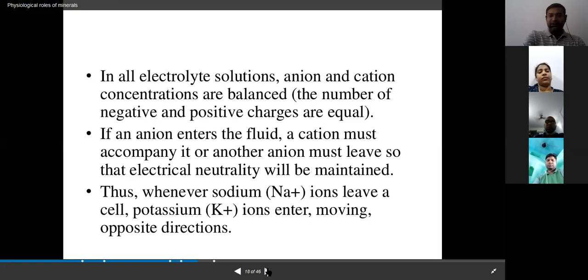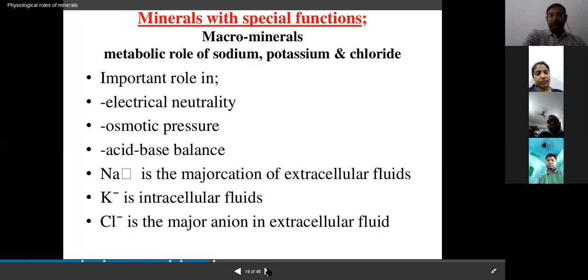So every time the sodium ion is depleted, potassium has to play an important role to maintain the acid-base balance and the electrical conductivity. So these are the basic points regarding this.